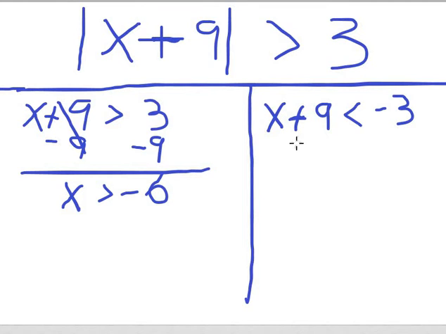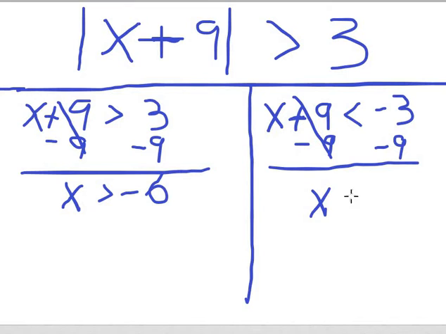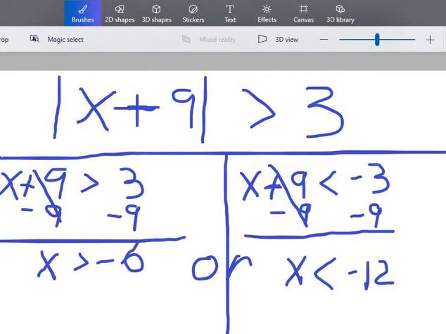And then again, same thing, it's positive 9, so we have to subtract 9 from both sides. And these 9s will cancel out, plus 9 minus 9, leaving just the x. This time it's a less than sign. And -3 minus 9, if you have the same sign, you just add them together, 9, 10, 11, 12, and you keep the sign. So our answer here is x is greater than -6, or x is less than -12. So that is what you would write as your answer on the homework for this one.